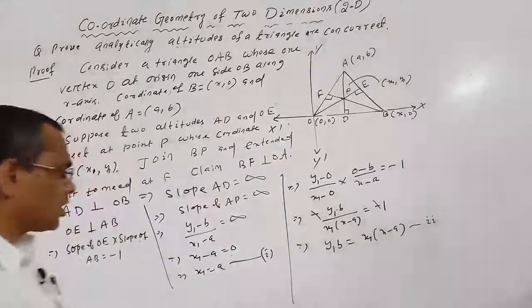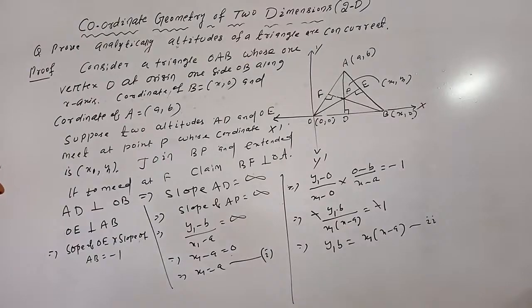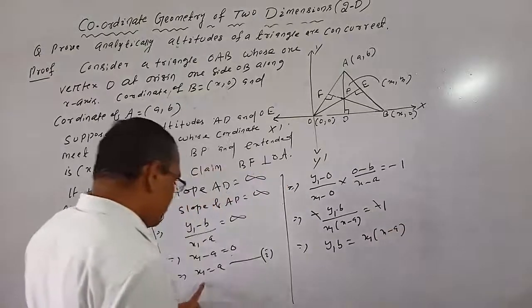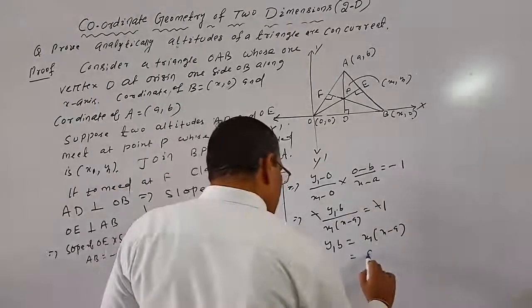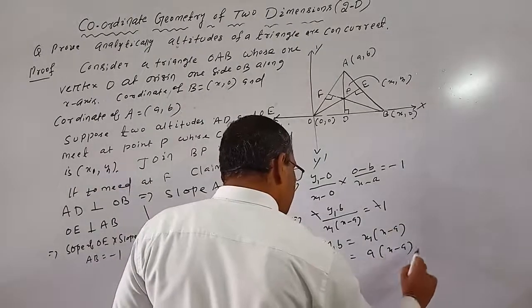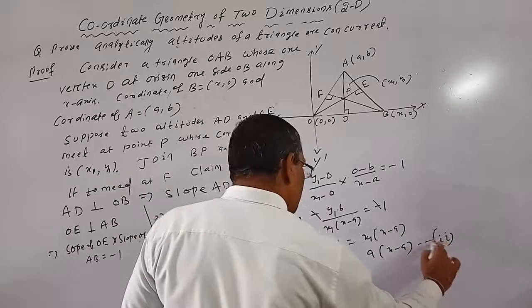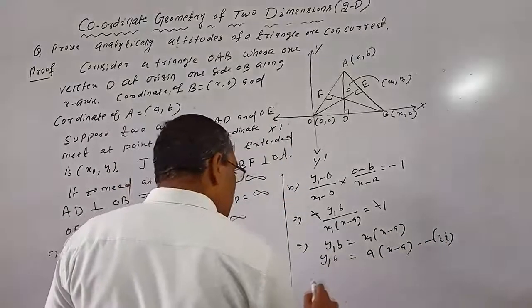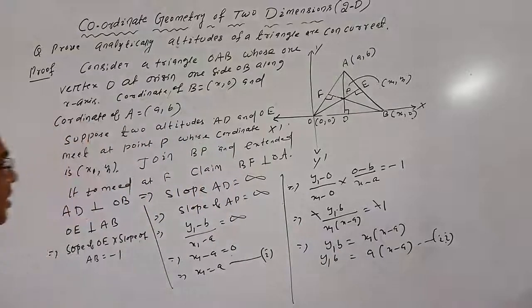But actually we get x1 equal to what? So x1 equal to A, or we substitute the value of x1. In equation 1 we have x1 equal to A. So A into x minus A. This is equation 2. So y1 into B equal to A into x minus A.